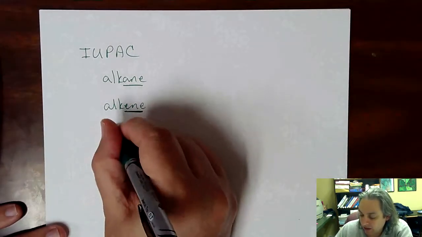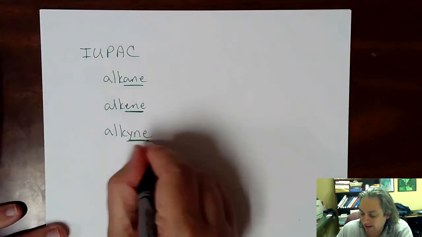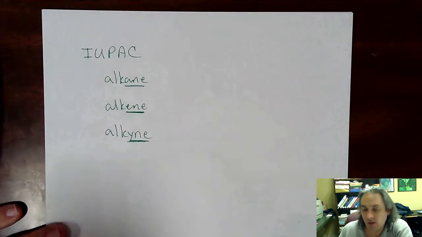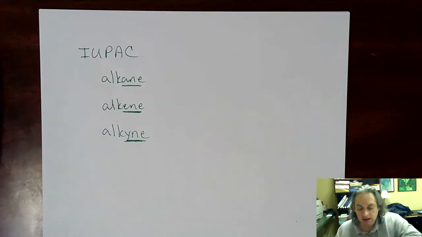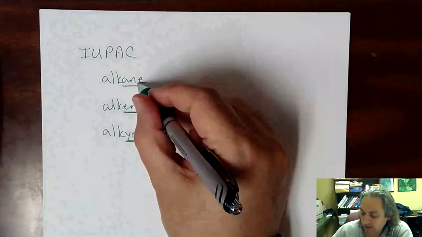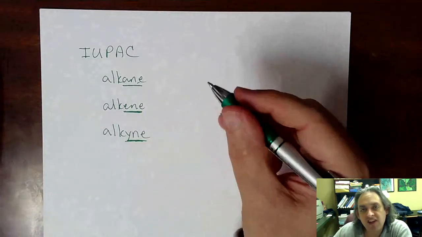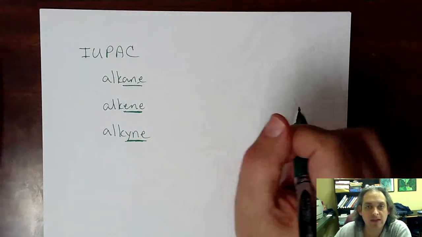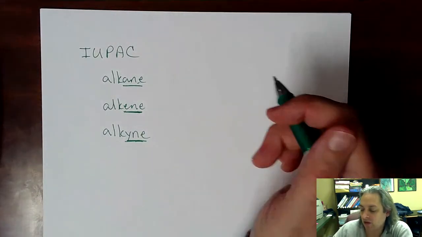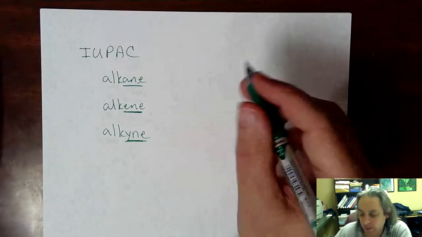And then the last one, alkynes, which are triple bonds, have the suffix yne, and so all alkynes will also have that ending as well. Now, what about the prefixes? The suffix tells us what type of hydrocarbon it is. The prefixes tell us how many carbons are in that particular hydrocarbon. And so we have prefixes to designate each number of carbons.